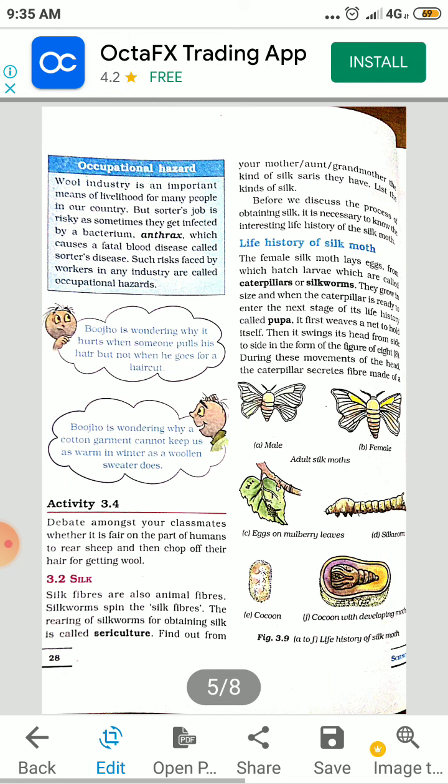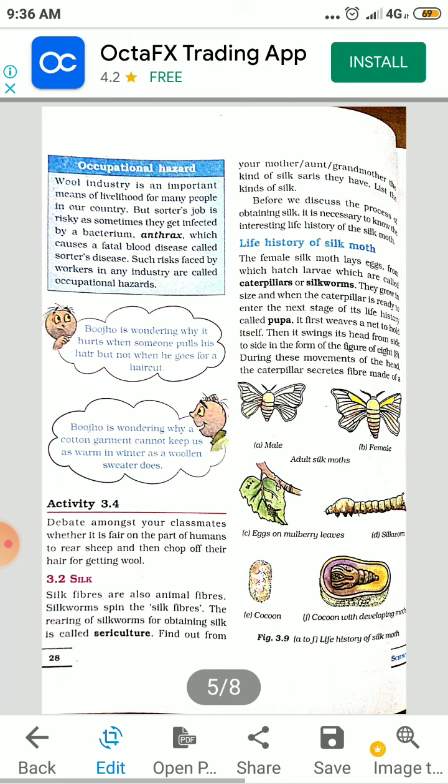It first weaves a net to hold itself. So around its body it starts weaving. Then it swings its head from side to side in the form of the figure of 8. So the silk that comes out from its body is in the shape of 8.